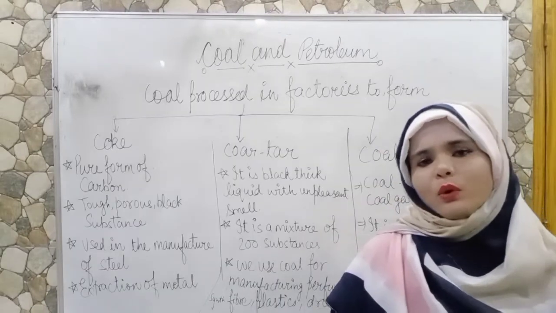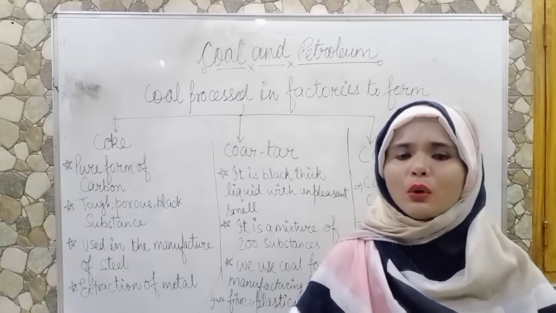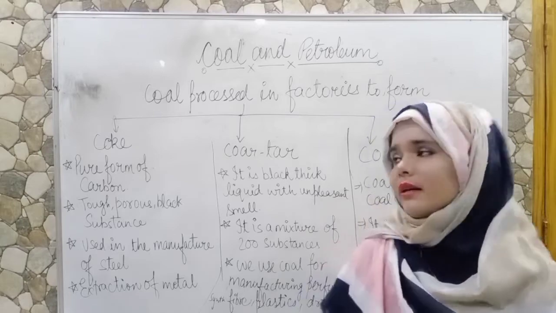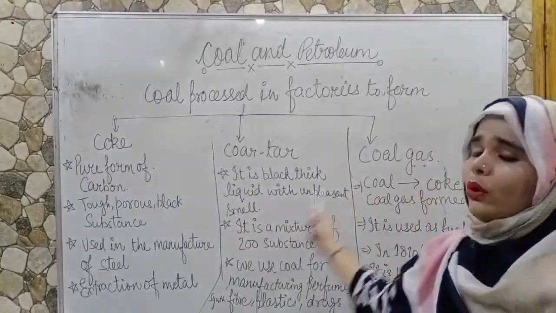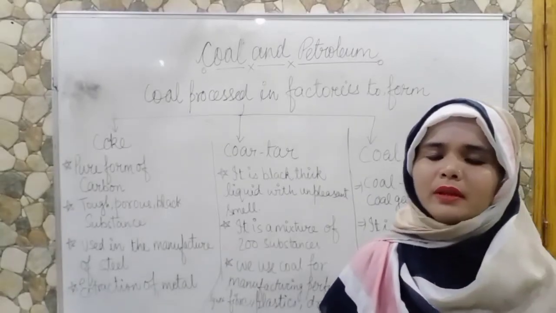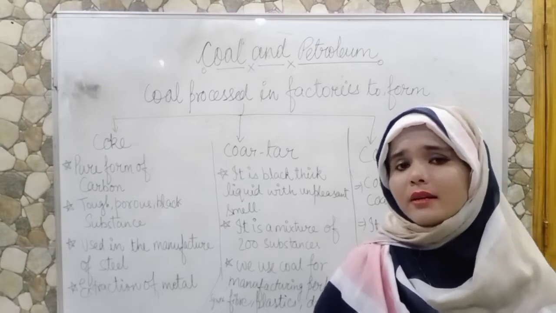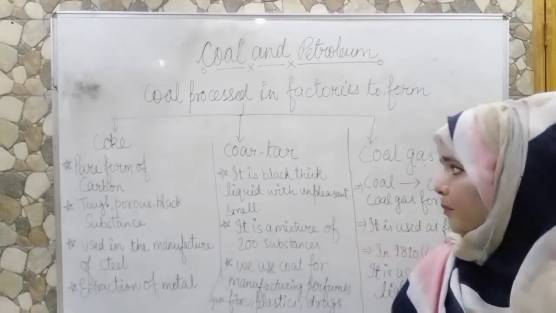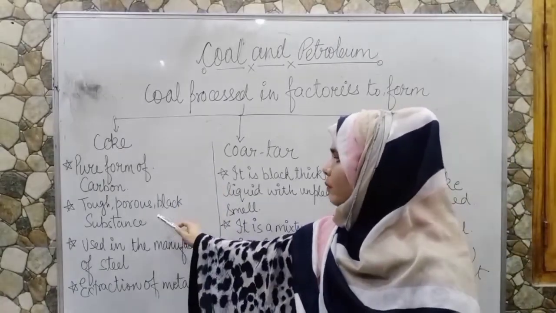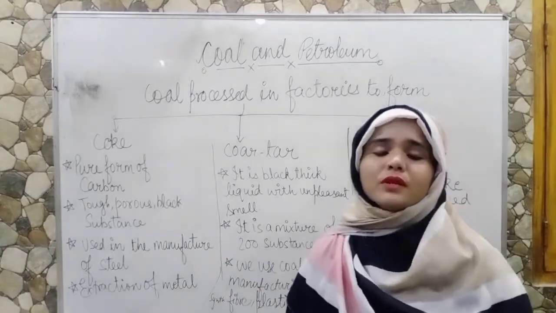Now see, we can make different types of products from coal. Coal is processed into various products, that is coke, coal tar and coal gas. What is coke? Coke is the pure form of carbon that is porous and black in color, and it is as hard as stone. It is a tough, porous, black substance. It is used in the manufacture of steel.